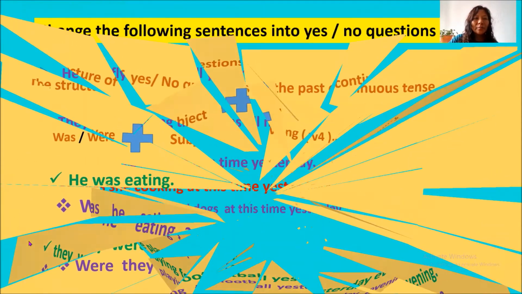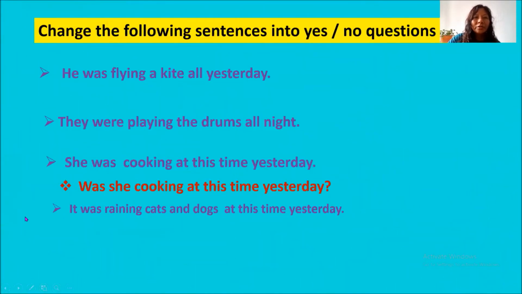Now let's do some practice here. Change the following sentences into questions. He was flying a kite all yesterday. What can be the question here? Yes, was he flying a kite all yesterday? Was, subject, ing form. Remember. They were playing the drums all night.